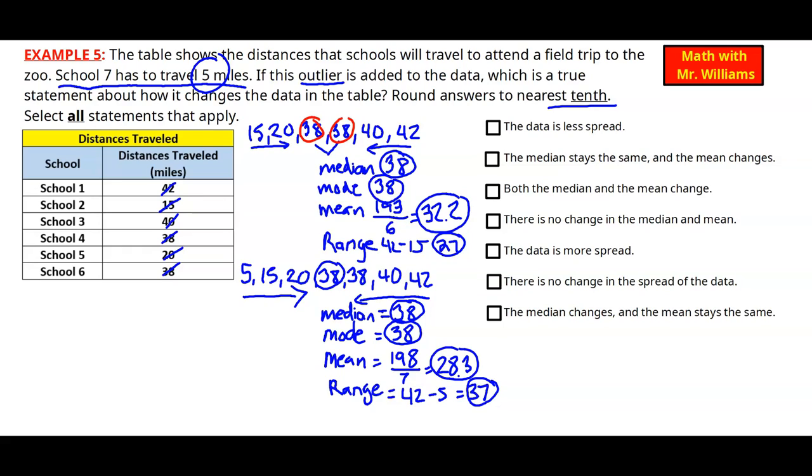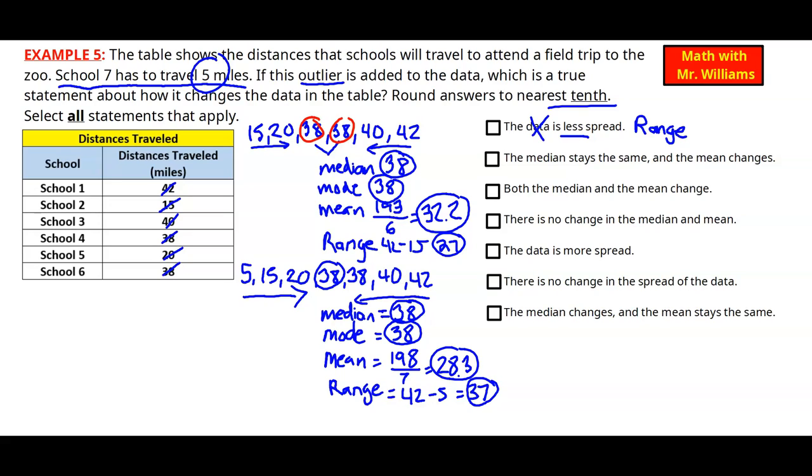And now let's take a look and see which answers are correct. The first one says the data is less spread. So spread refers to the range. Okay, so we're looking for, did the range decrease? The range we started off with was 27, and now it's 37. So it actually increased. So this one is false.